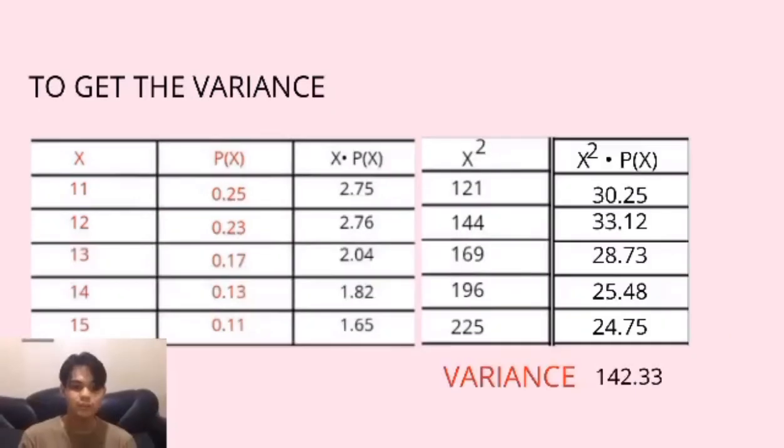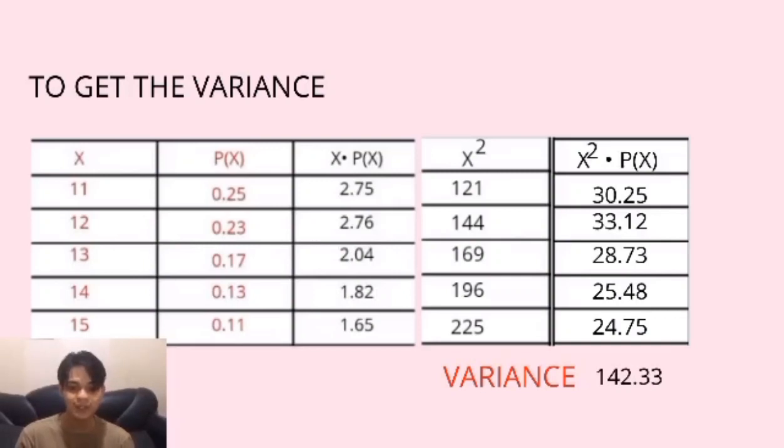For the second column, for the variance, is this, which has a guide of x squared times p of x. The first one is 121 times 0.25, it will give us 30.25. The second one is 144 times 0.23, it will give us 33.12.